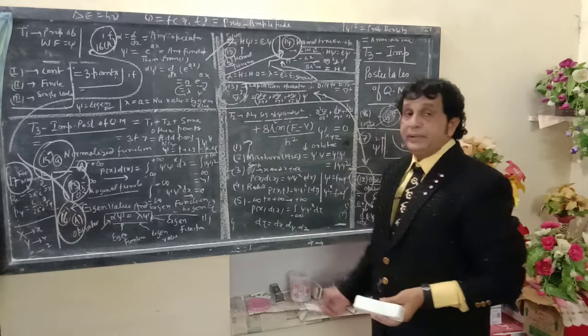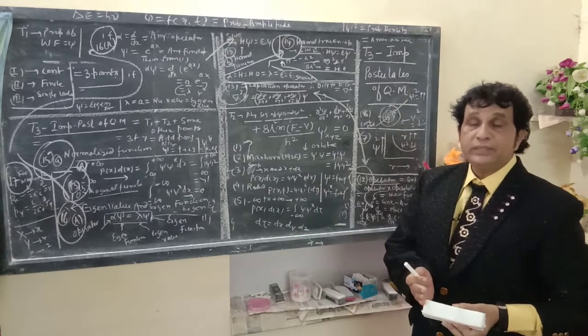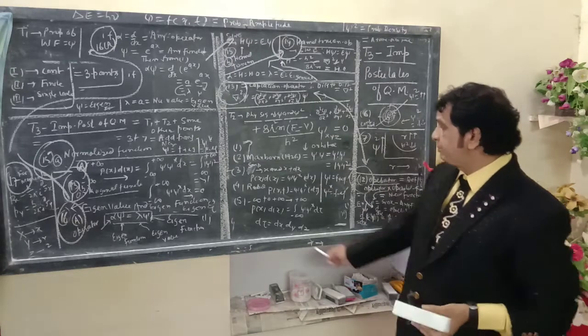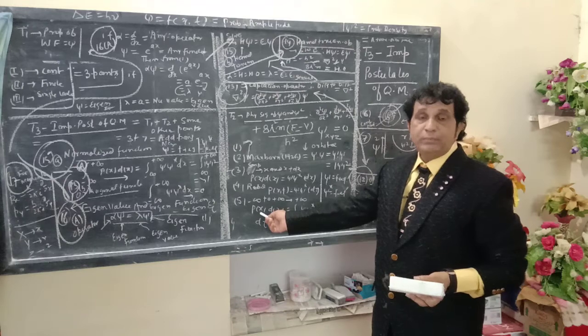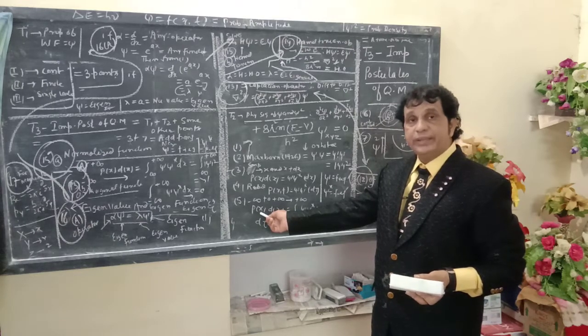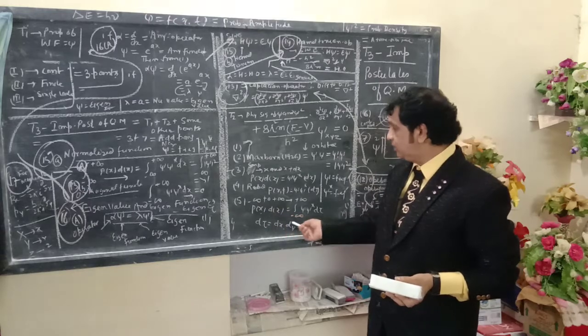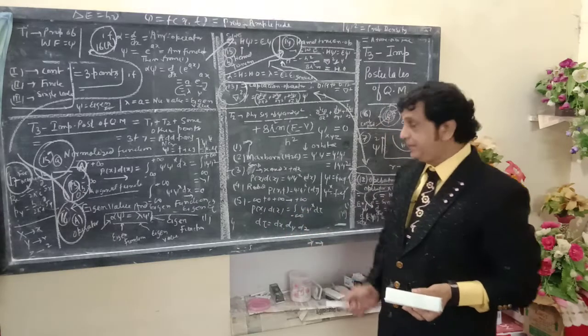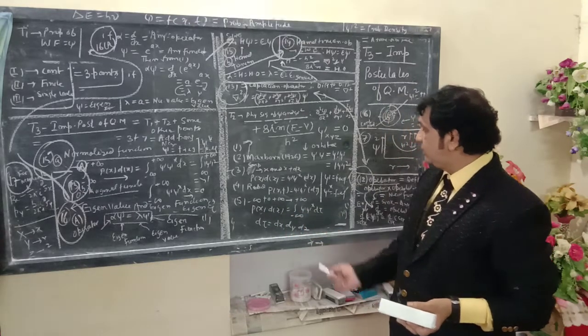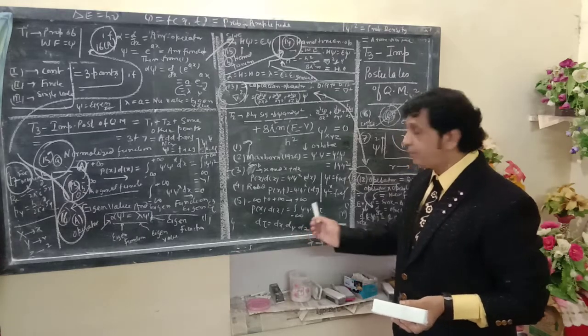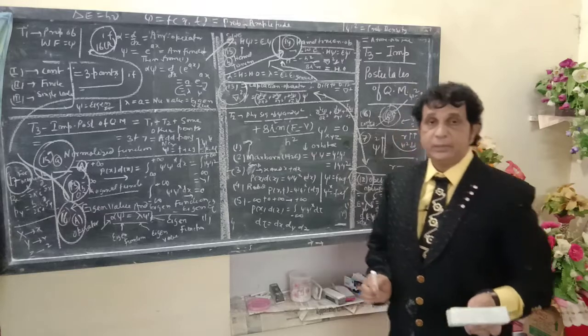It is also applicable in integrated form ranging from minus infinity to plus infinity. The probability of the particle can be expressed as the integral from minus infinity to plus infinity of psi star psi d tau, where d tau equals dx dy dz.